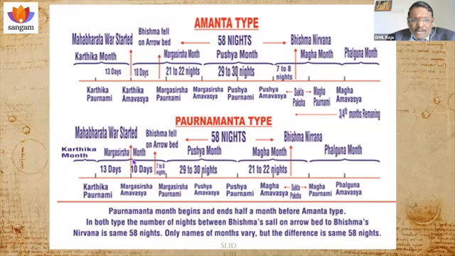But in Paurnamanta, it was advanced by 15 days. That is, that Krishna Paksha is included in Margashirsha. That is the difference. There is nothing else. Only the name of the month changes in the first 15 days of the month.